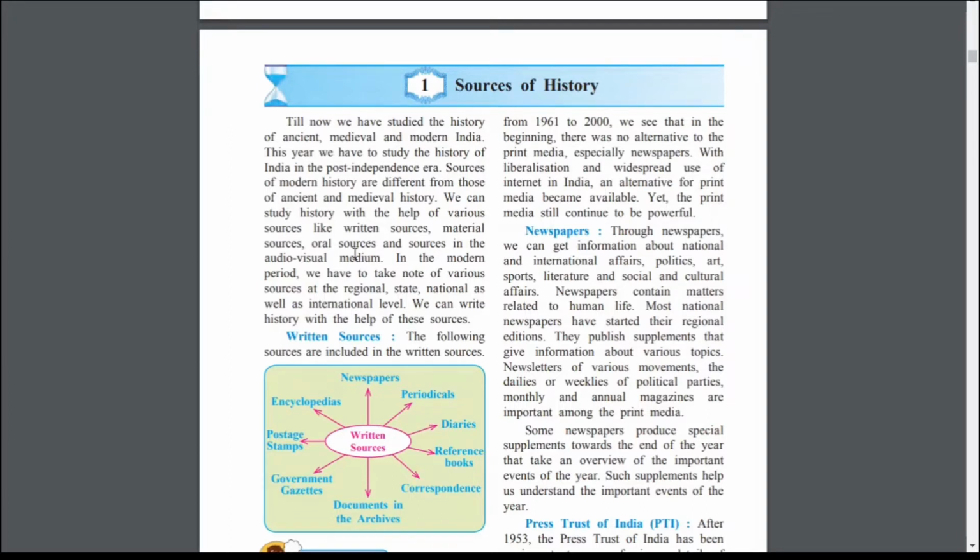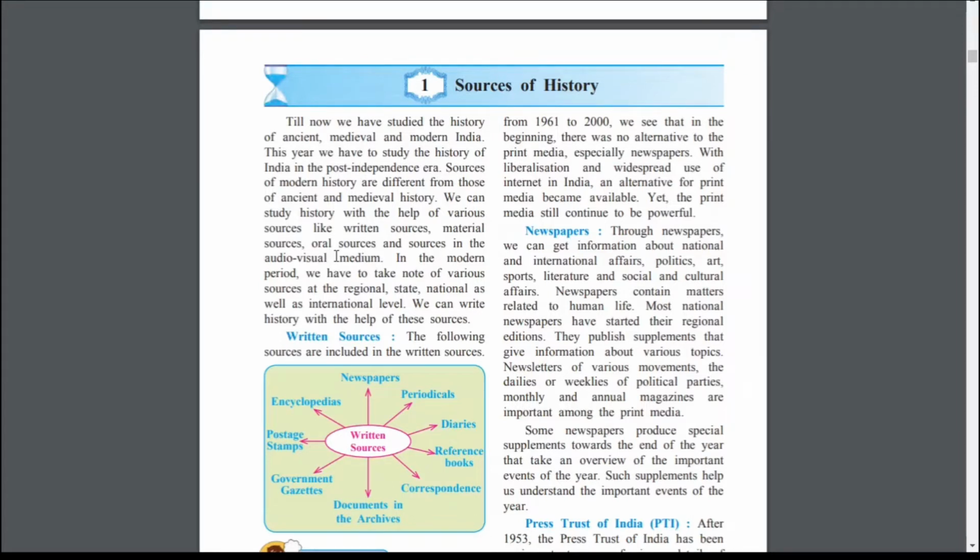Material sources, that means coins, then your clothings, they are the material sources. Some seals are also there through which we are getting information about the past; that is also acting as a source of history.